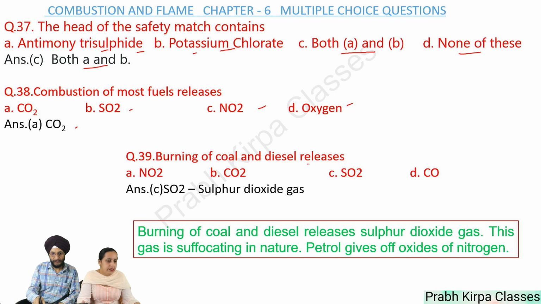Question number 39. Burning of coal and diesel releases A. NO2, B. CO2, C. SO2, D. CO. So answer is SO2, sulfur dioxide gas. Burning of coal and diesel releases sulfur dioxide gas. This gas is suffocating in nature. Petrol on burning gives off oxides of nitrogen.